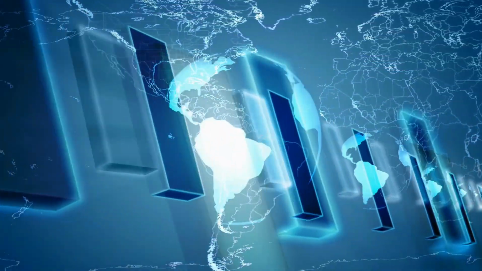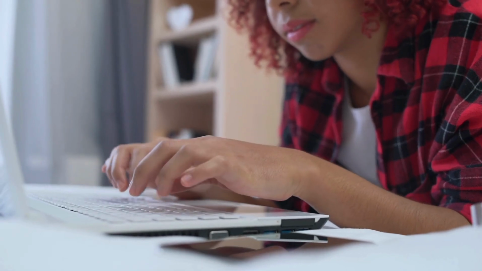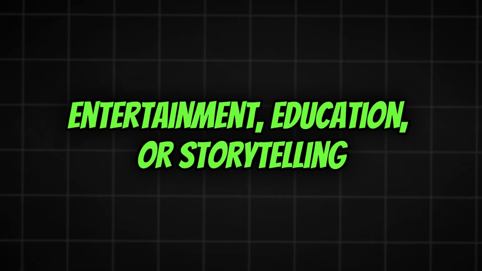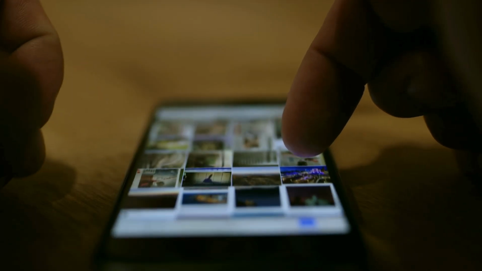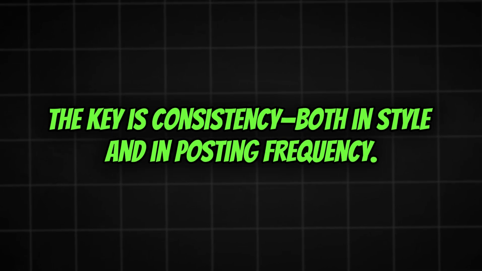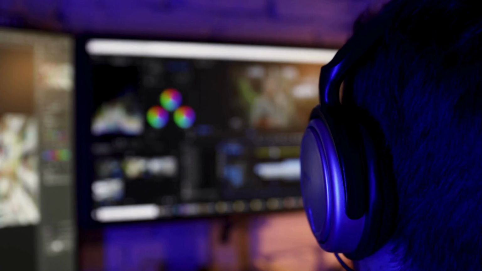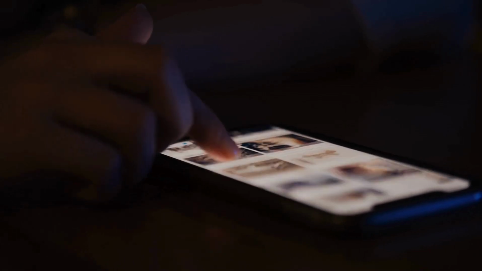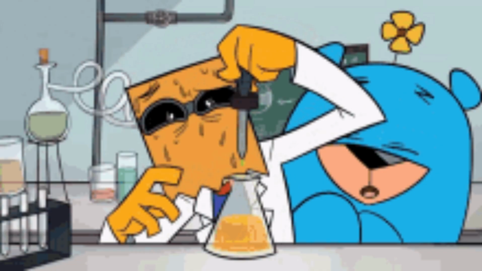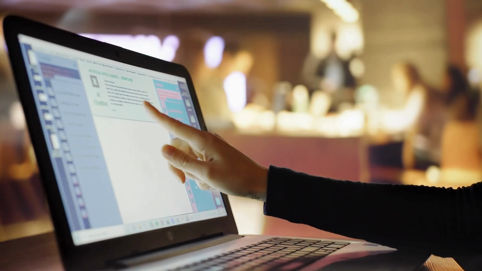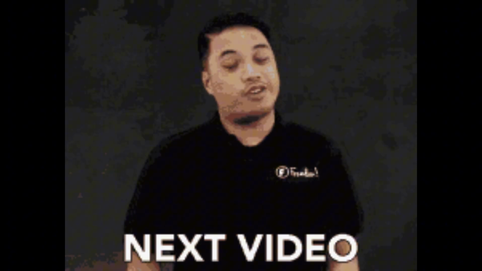Using AI tools, you've saved time and money while creating content that rivals top creators like Zack D Films and SimpliHow. Whether you're aiming for entertainment, education, or storytelling, these techniques make it easy to produce high-quality shorts that attract viewers and generate revenue. Remember, the key is consistency, both in style and in posting frequency. The more videos you create, the better you'll become at using these tools effectively, and the faster you'll grow your audience. So what are you waiting for? Start experimenting with these AI tools today and take the first step toward building a successful content creation empire. Who knows? Your next video could be the one that goes viral.